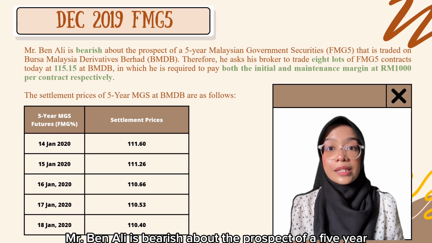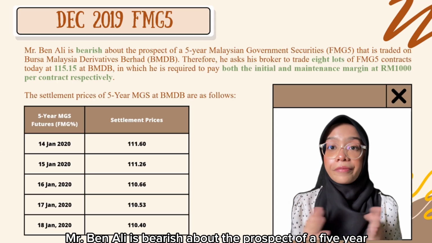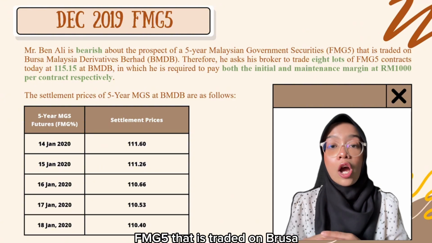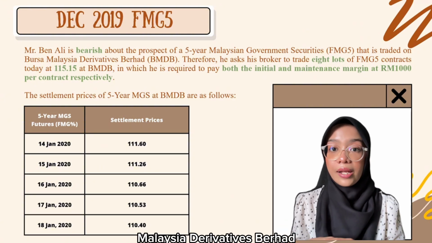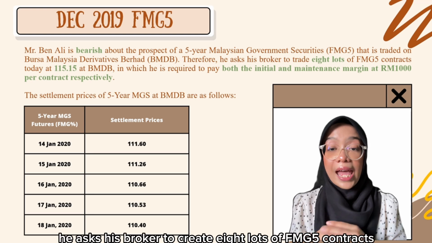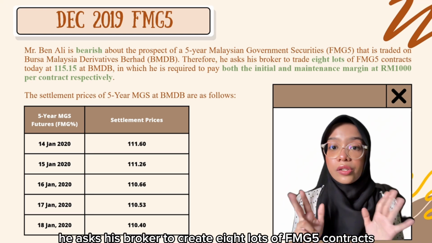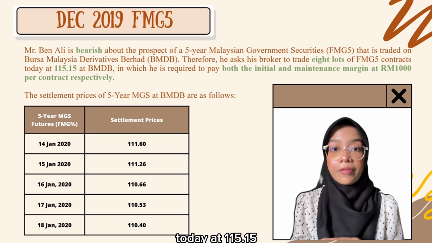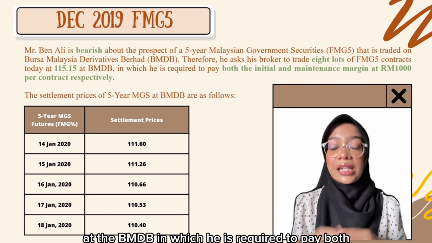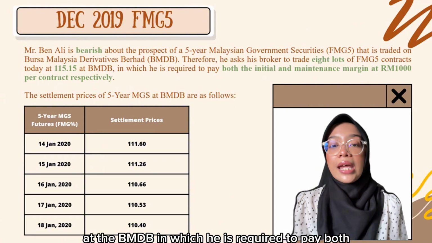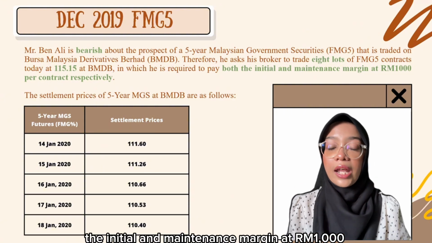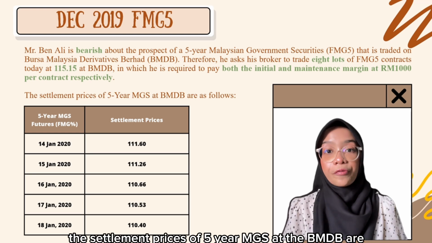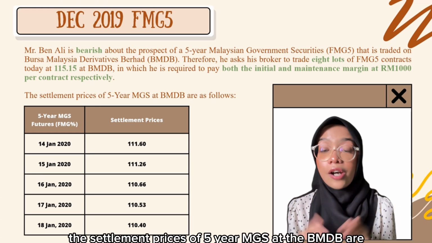Mr. Ben Ali is bearish about the prospect of a 5-year Malaysian government securities FMG5 that is traded on Bursa Malaysia Derivative Berhad, BMBB. Therefore, he asks his broker to trade 8 lots of FMG5 contracts today at 115.15 at BMBB, in which he is required to pay both the initial and maintenance margin at 1,000 ringgit per contract respectively. The settlement prices of 5-year MGS at BMBB are as follows.